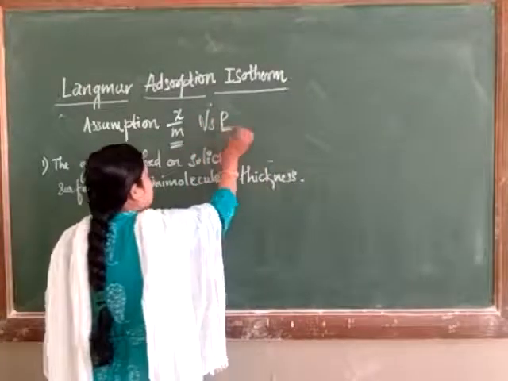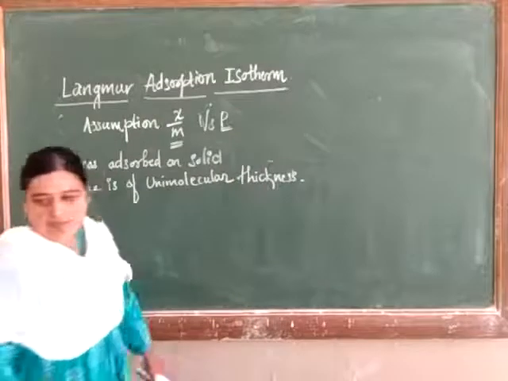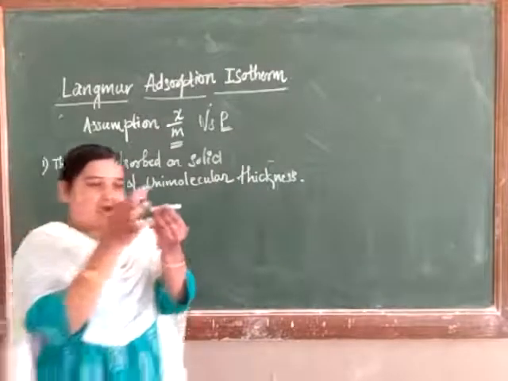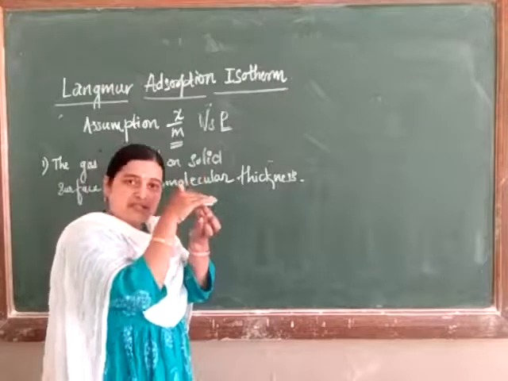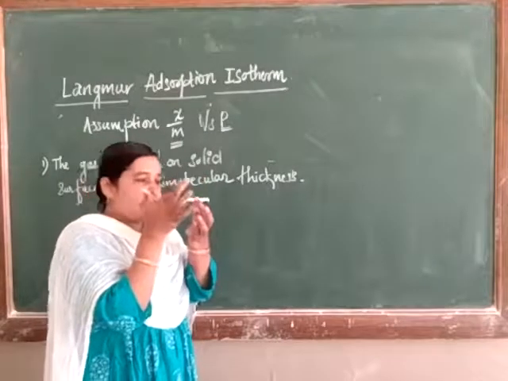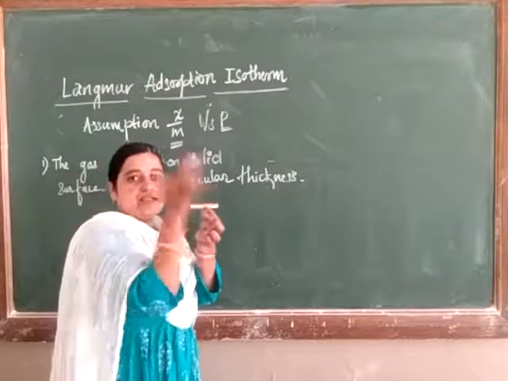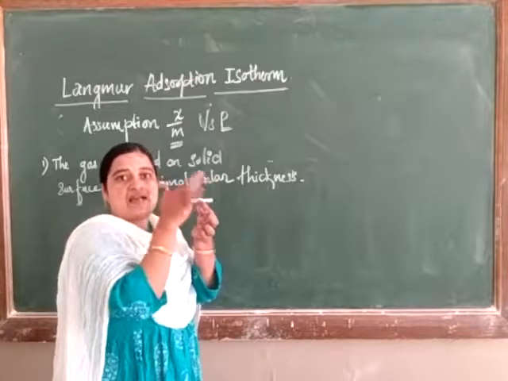What does that mean? Consider this is our solid surface. If any gas, such as ammonia or hydrogen, is adsorbed on the solid surface, it has only unimolecular thickness, not bi, tri, tetra or multi.